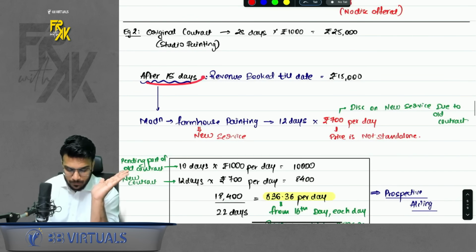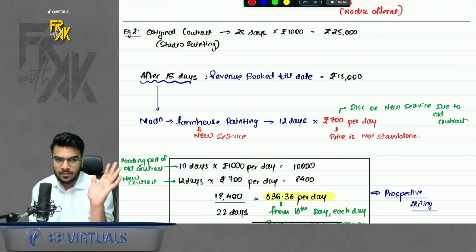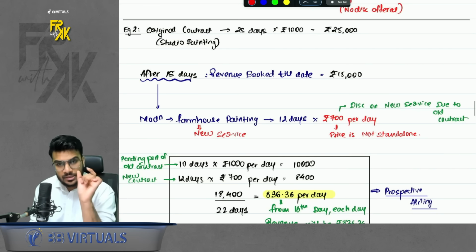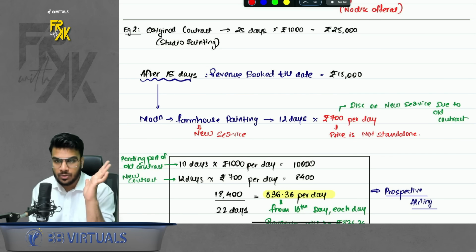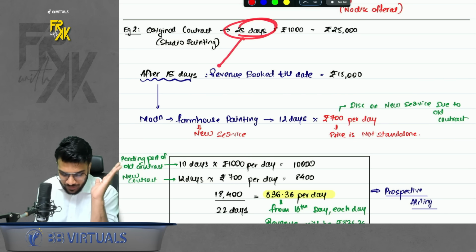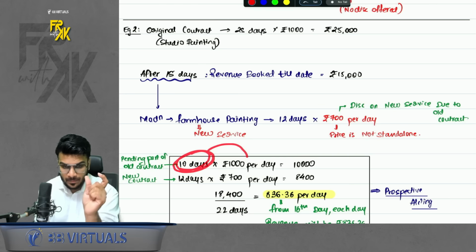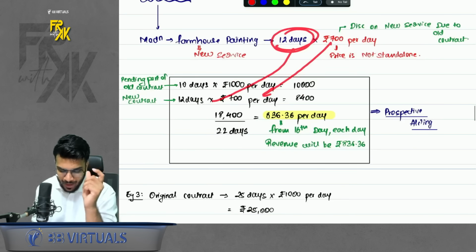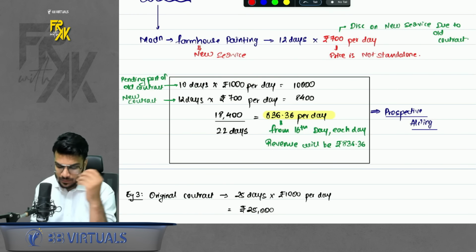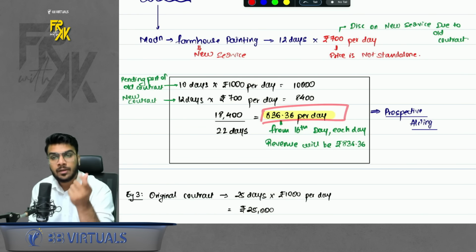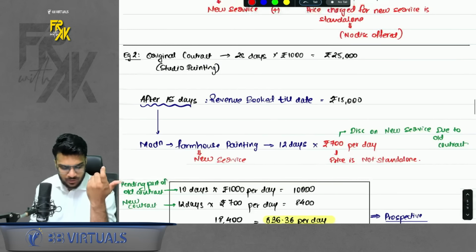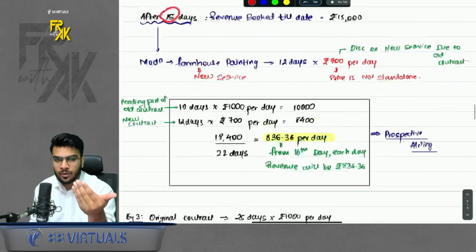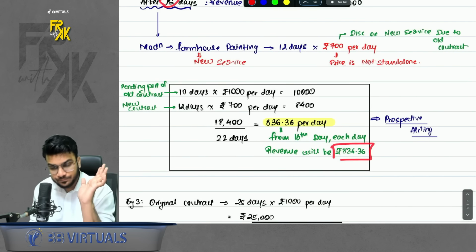So you will treat this modification in the existing contract only, but how? Whatever is the old contract done, it is done. Don't change it. Just see what is the pending portion of the old contract. So out of 25 days, 15 days have lapsed. So in the old contract, 10 days are left. Take that into 1000 rupees per day. Then take the new contract, 12 days into 700 per day. Compute the average rate per day. So it will come to 836.36 per day from the 16th day onwards, because 15 days have lapsed now. From the 16th day onwards, each day you will book this revenue.